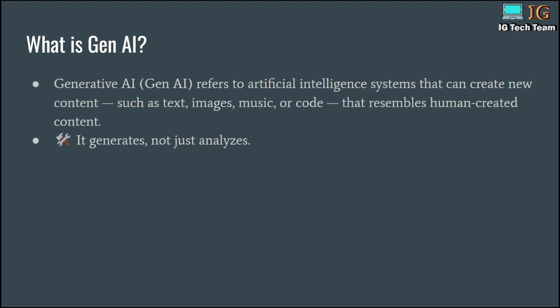Gen AI is generative AI, and it refers to artificial intelligence systems that can create new content such as text, images, music, or code, and it can resemble human created content. So with Gen AI, you can generate content like text, images, code, or some song, and it generates, not just analyzes. That means it can generate content of its own. You can clearly see this, the name is Gen AI, that is generative AI. It can create its content by its own. It doesn't give the same content, but it can generate the content, so the name is generative AI.